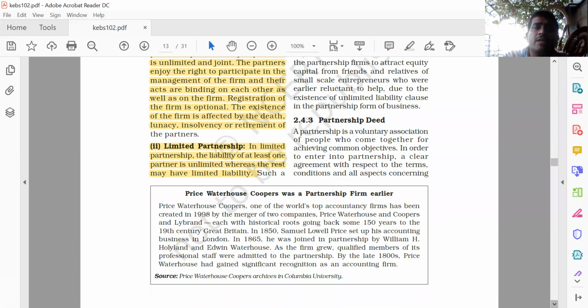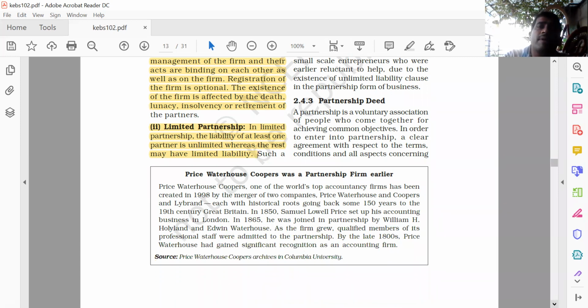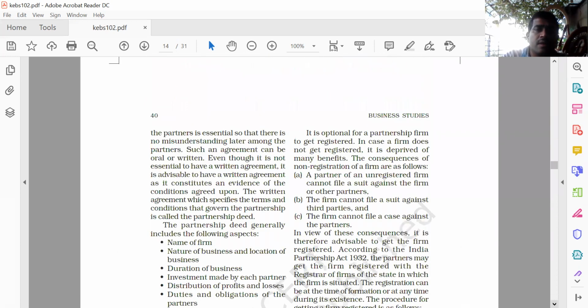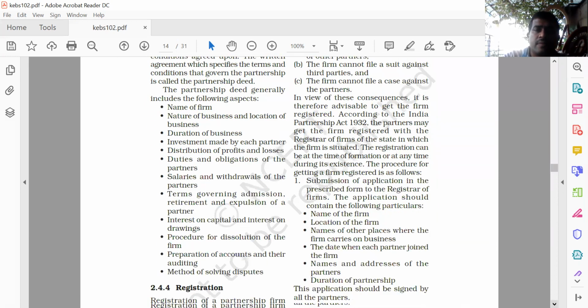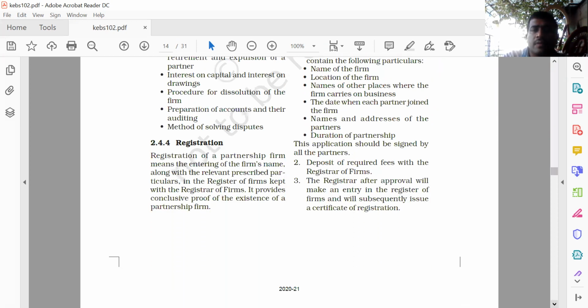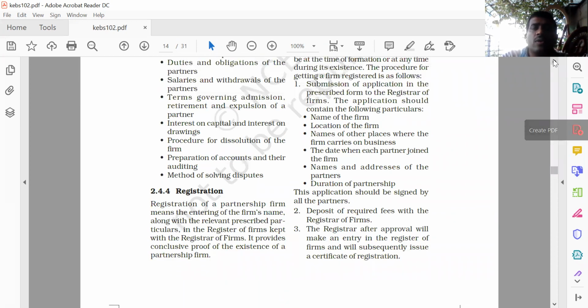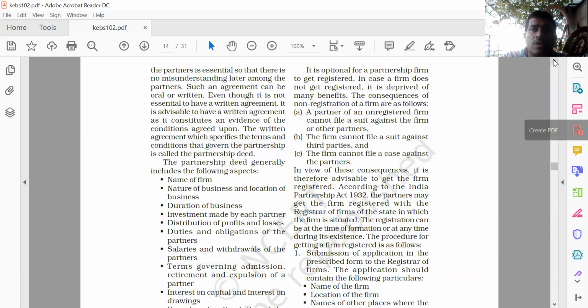Partnership is a voluntary association. Yes, friends, so we will discuss this in the next topic.